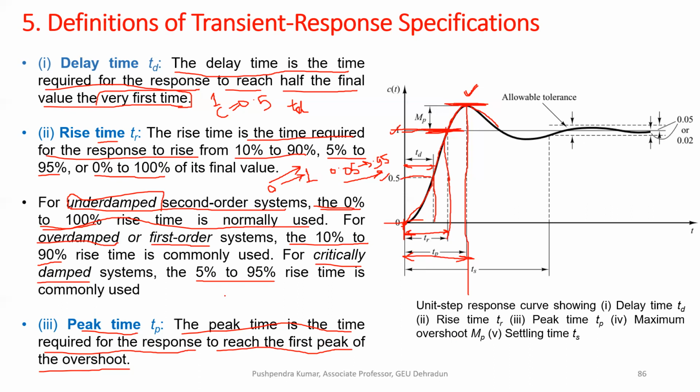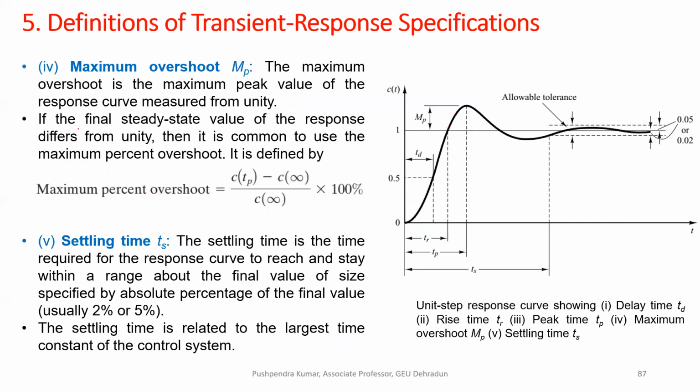So 3 definitions are clear. Now we move to another definition. Next one is maximum overshoot, Mp. The maximum overshoot is the maximum peak value of the response curve measured from unity.